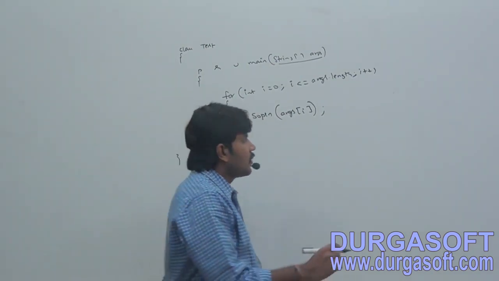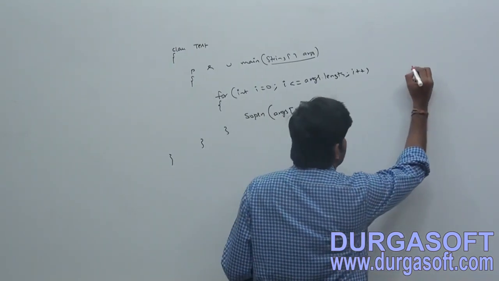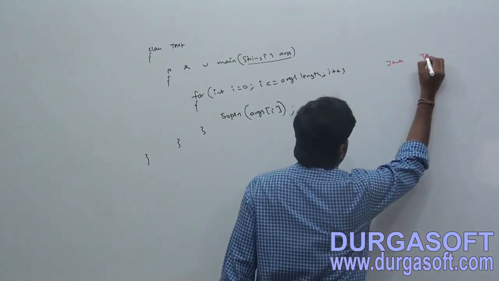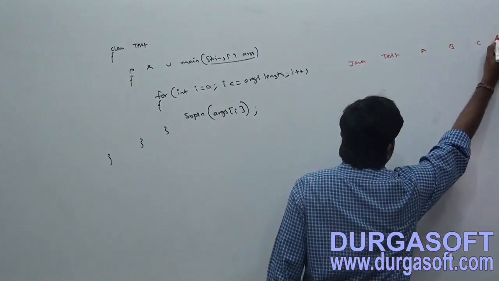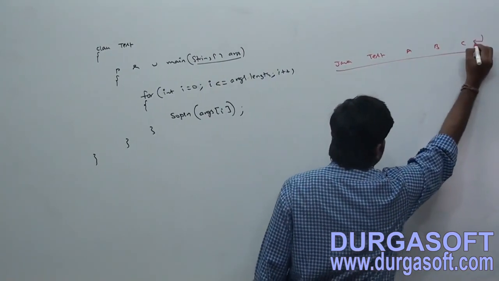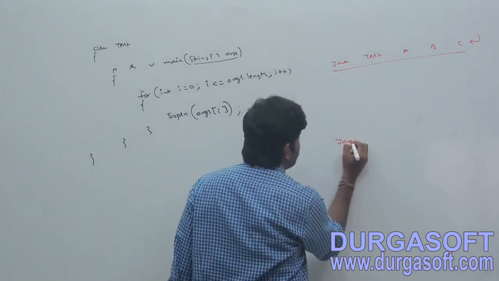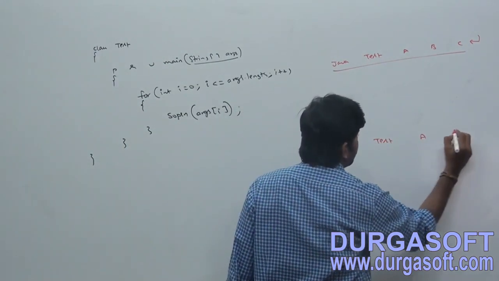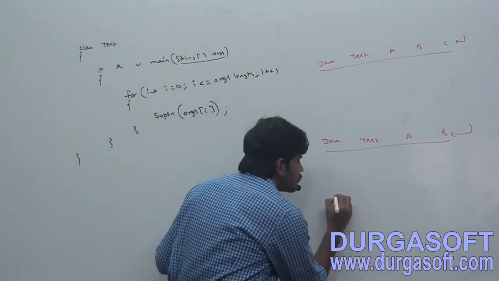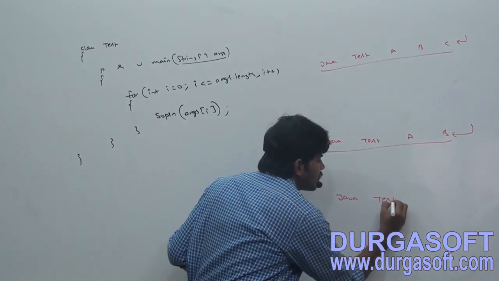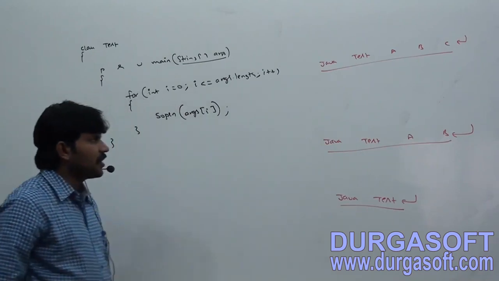Beyond that, nothing. Now, sir, how am I executing this code? First time, java Test A B C, like this I am executing. Second time, java Test A B. Third time, java Test with no arguments, like this I am taking.